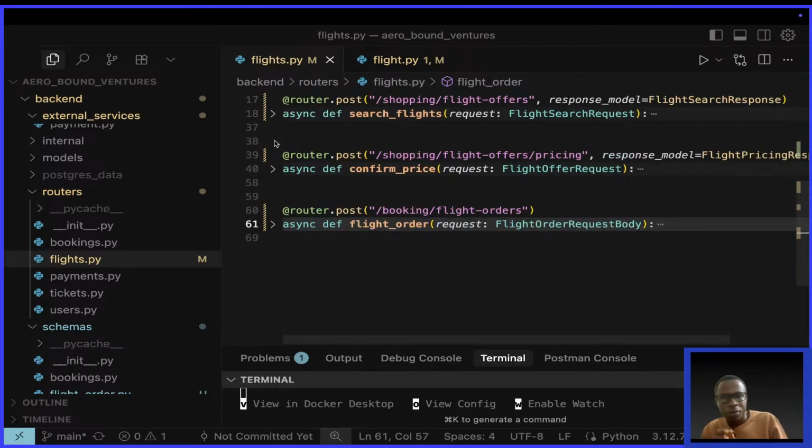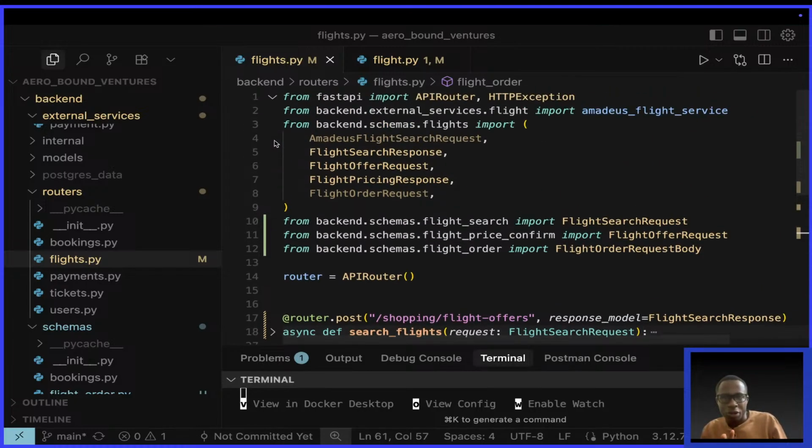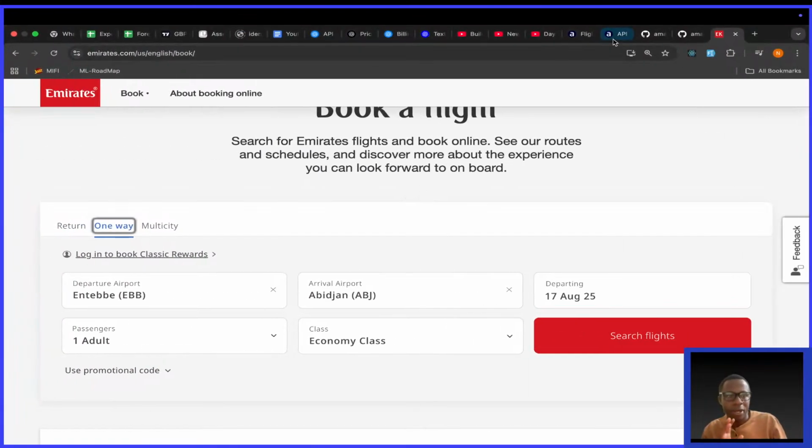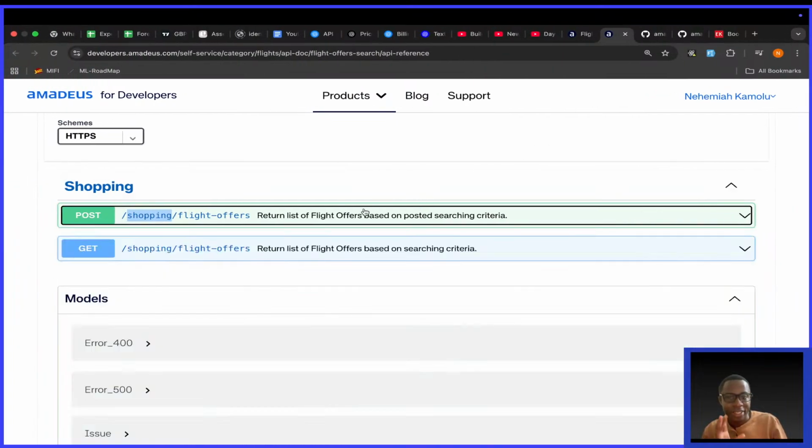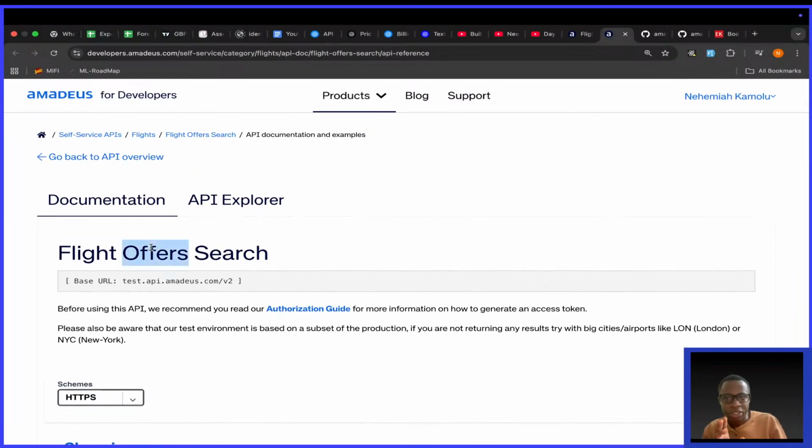So what next do I want to show you? Many of these things I'm going to get rid of. But for now, I want to show you something. I want us to implement searching for flights, but using GET. So if I come here, you see they say flight offers search.